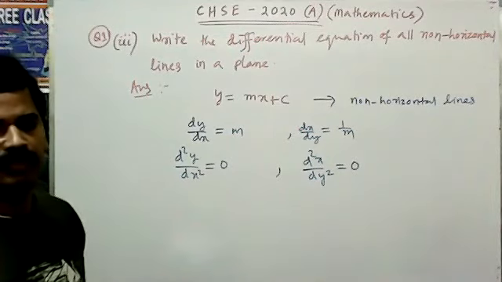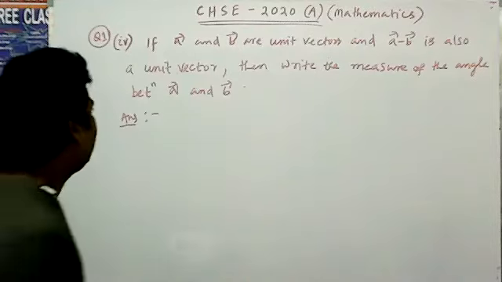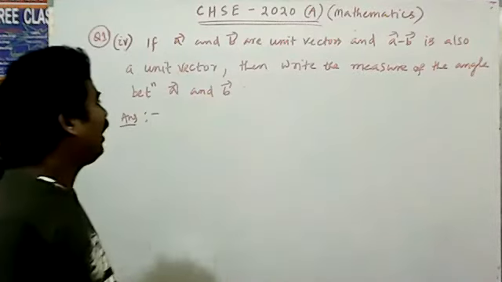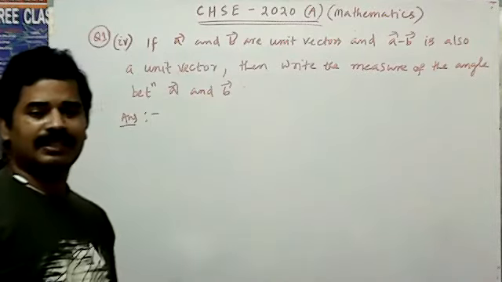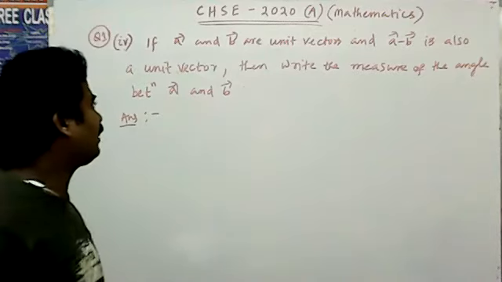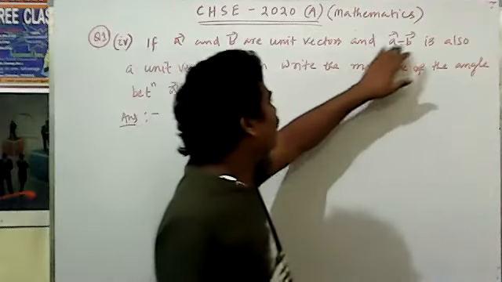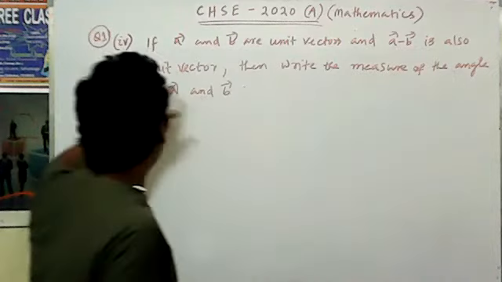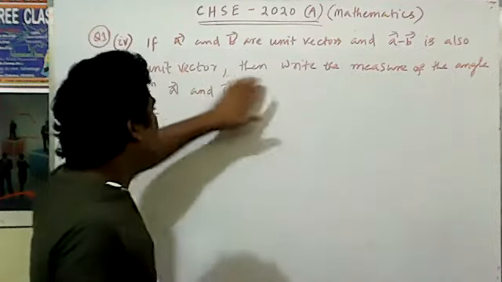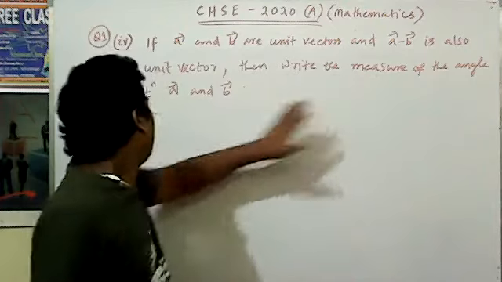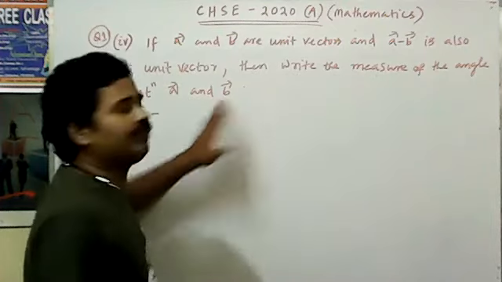Next, the fourth bit. What is the fourth bit? Here a and b are unit vectors, and the vector a minus vector b is also a unit vector. Then write the measure of the angle between a and b.